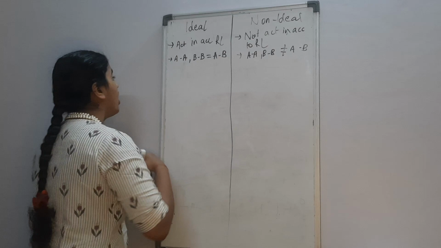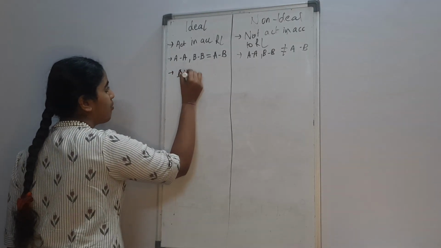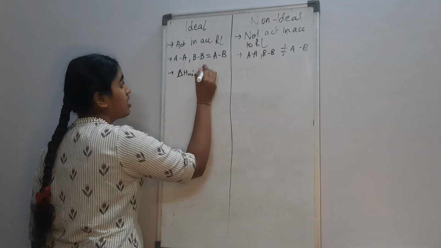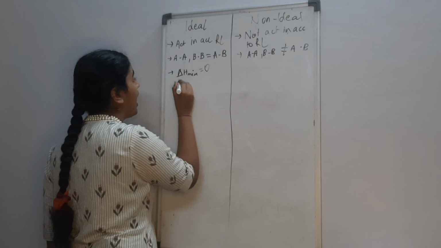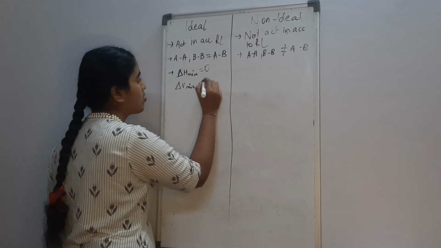The third thing is delta H of mixing. The energy of mixing is zero, and delta V mixing, or volume of mixing, is also 0.